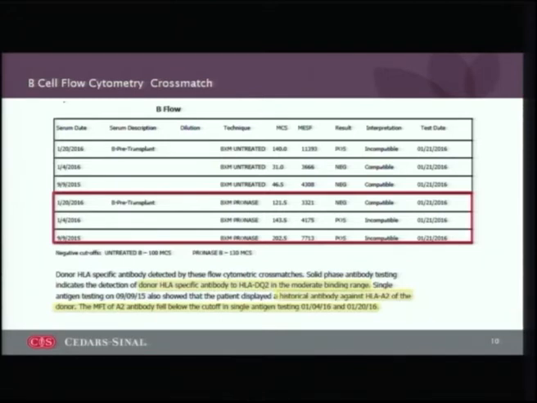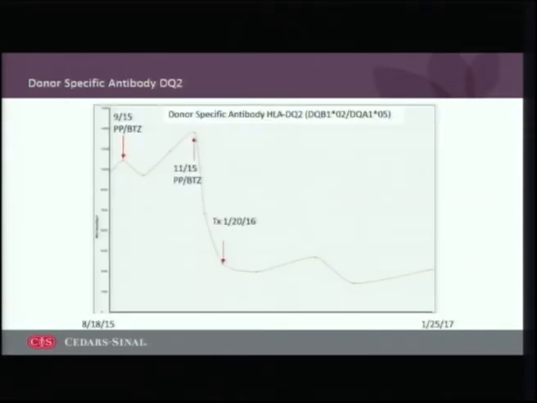Now, we did observe that we are going across an HLA-DQ2 at a moderate binding range, and also historically, she had an HLA-A2, which we were able to get down with desensitization. So this is important information that we take into transplantation, knowing that there may be a memory response to these two particular antibodies.